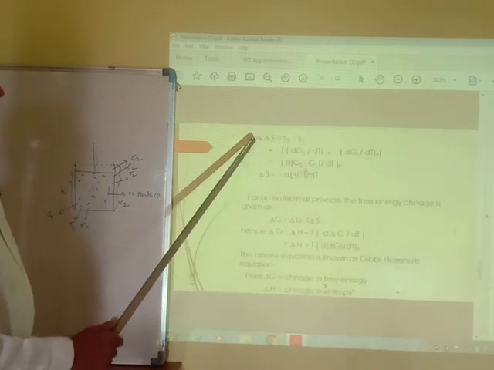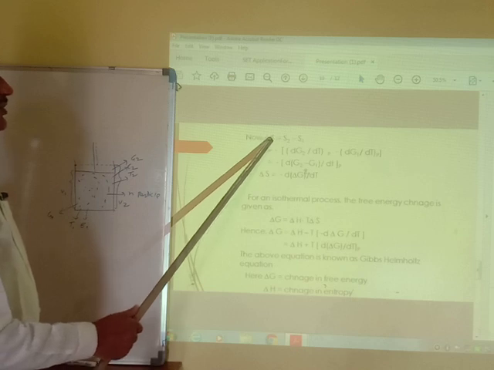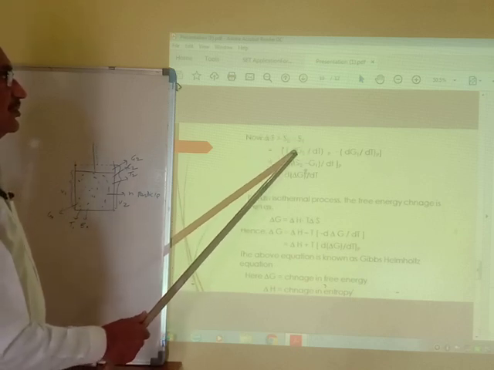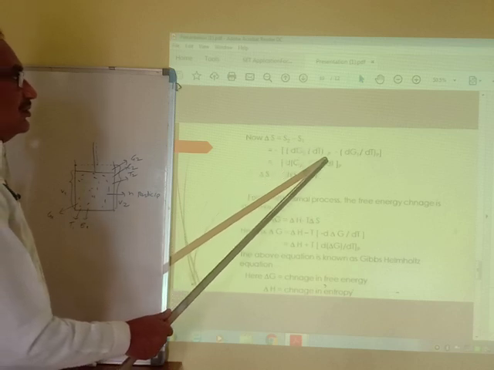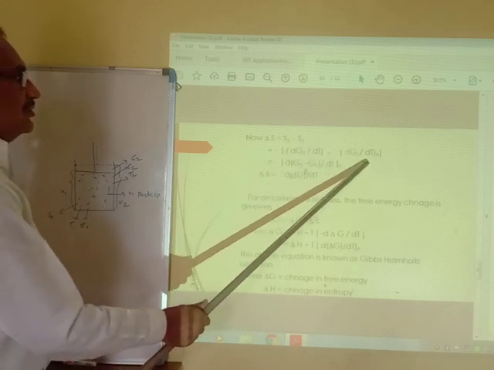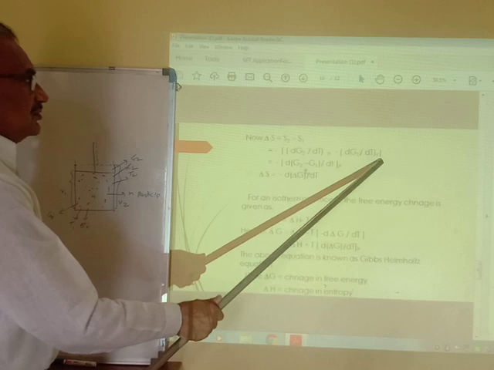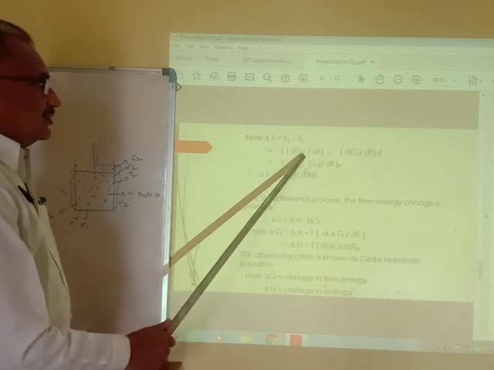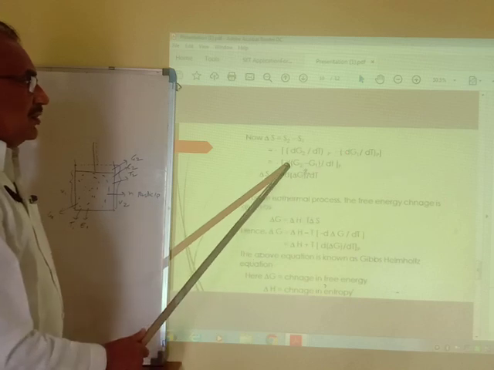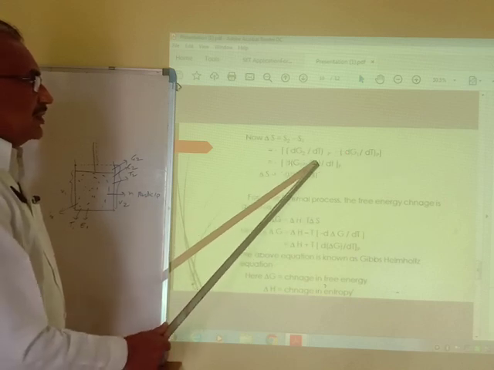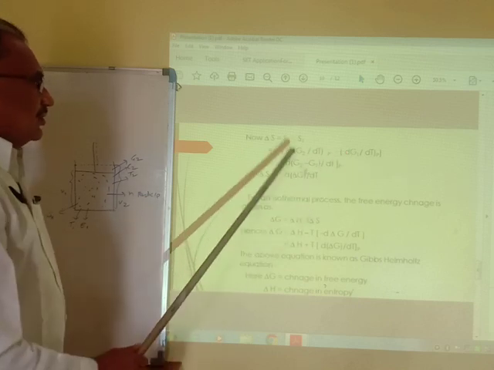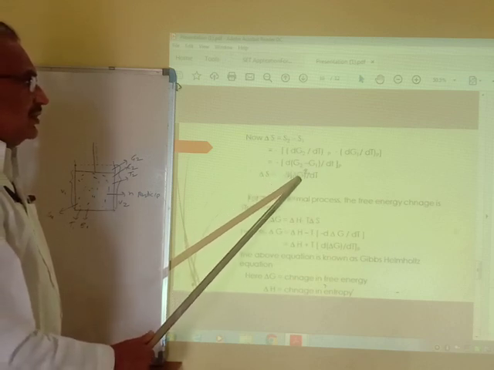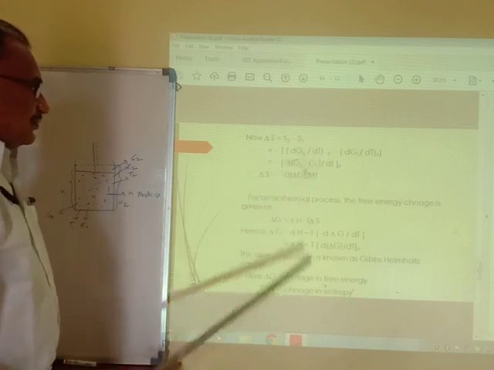Now here we find the change in entropy. Delta S is equal to S2 minus S1. S2 is -dG2/dT at constant pressure, and S1 is -dG1/dT at constant pressure. Therefore, we subtract G2 minus G1: delta S is equal to minus d/dT of (G2 minus G1) at constant pressure, or delta S is equal to minus d/dT of delta G.